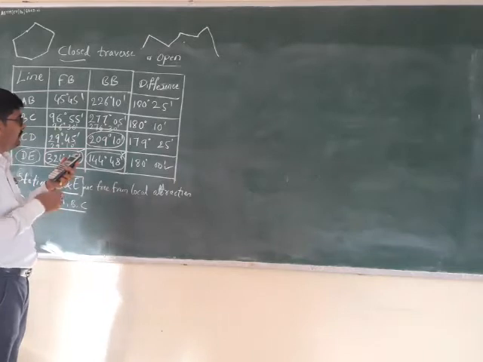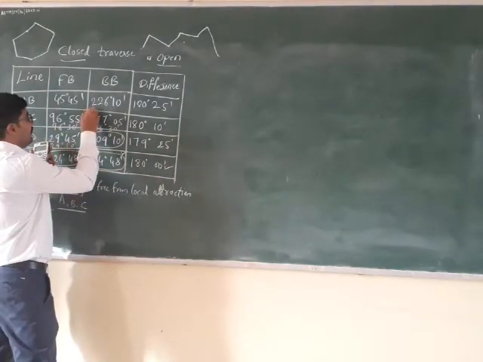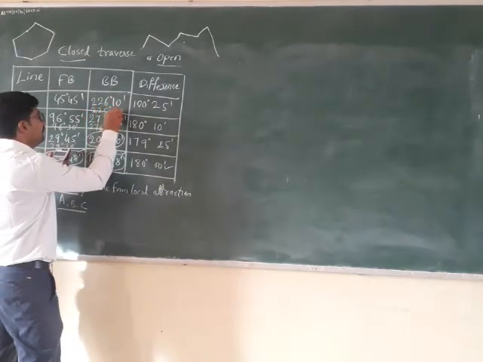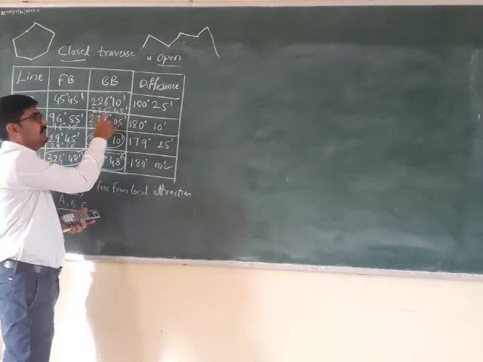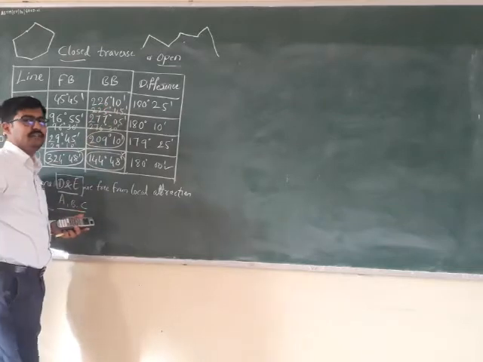So that comes out to be 225 degree 45 minutes. So it is 225 degree 45 minutes. So the correct bearing is 225 degree 45 minutes. The wrong one is 226 degree 10 minutes.